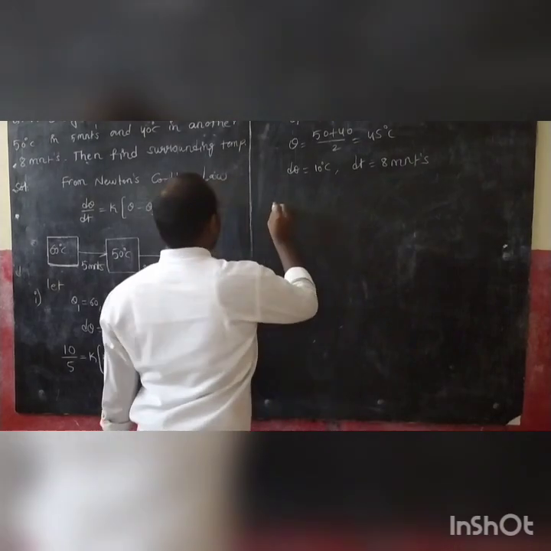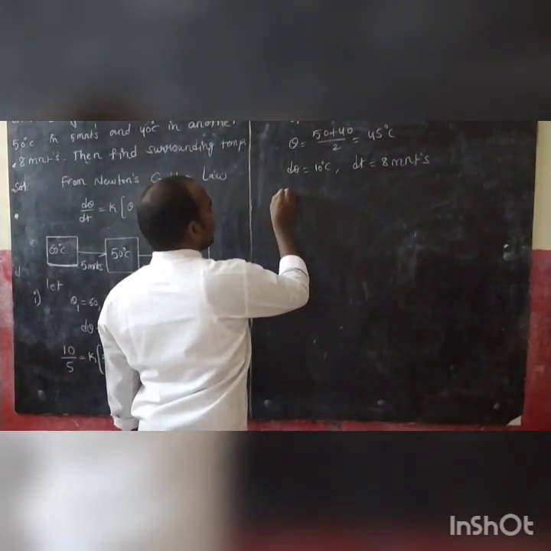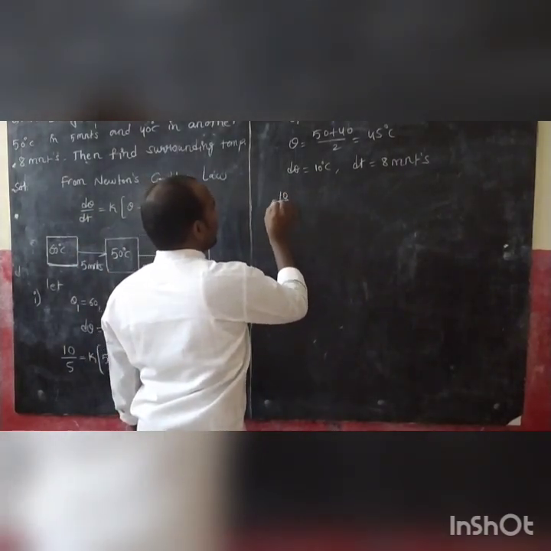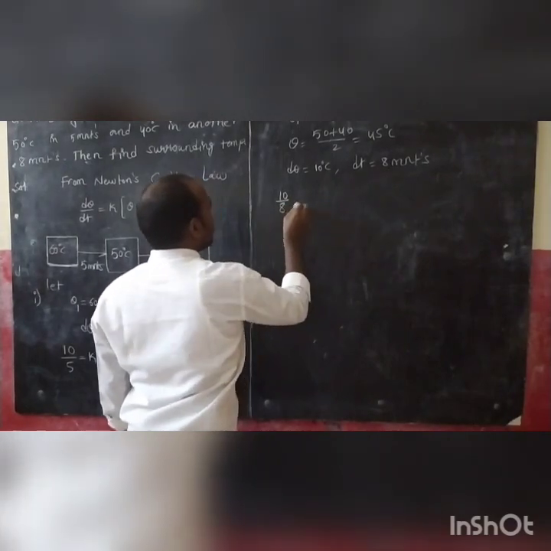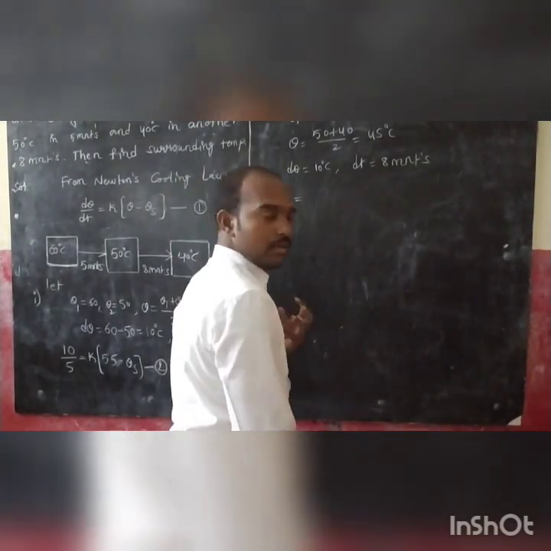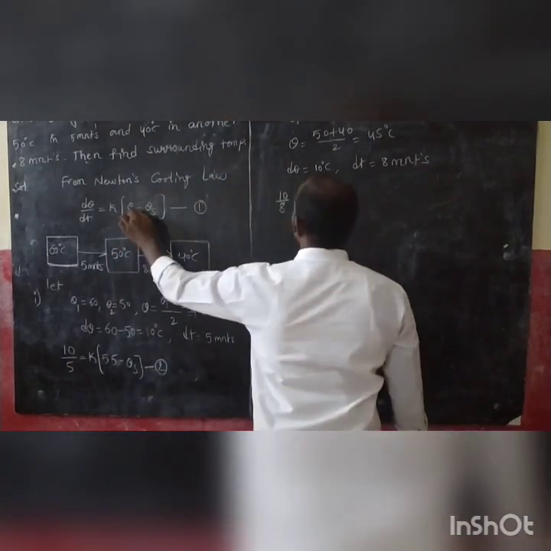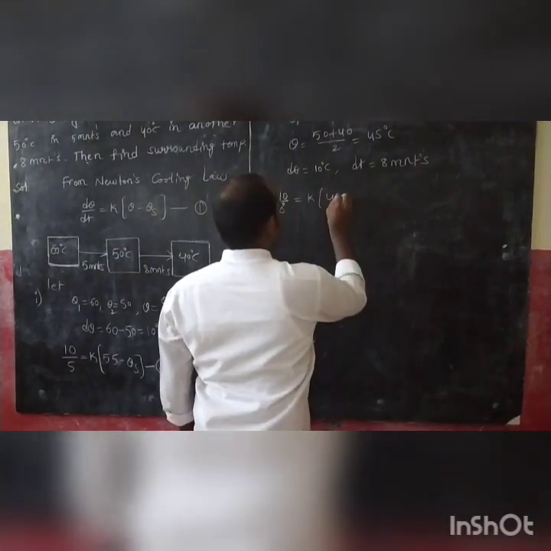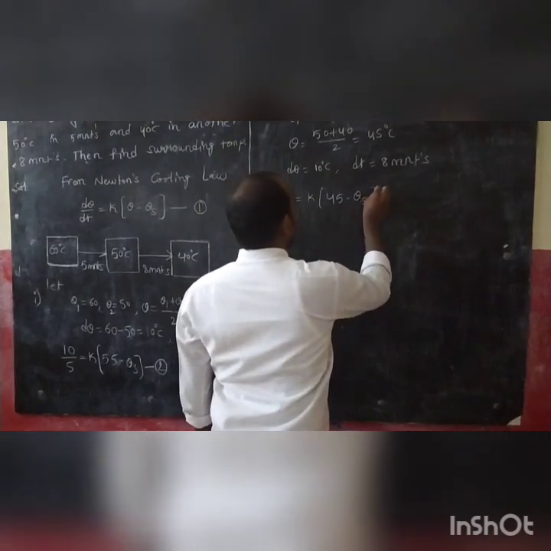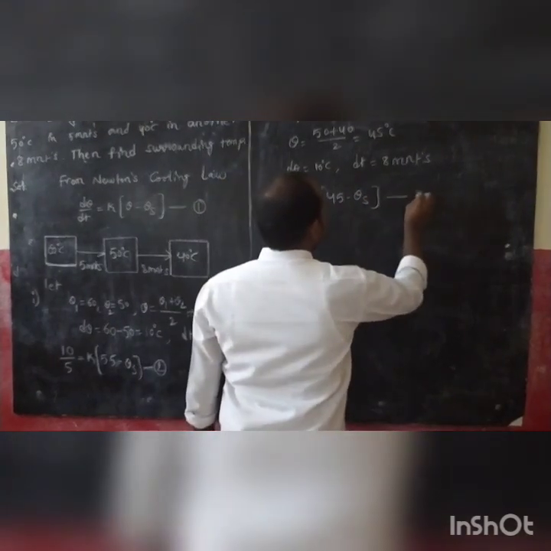Now the equation becomes d theta, what is d theta? 10 by 8 is equal to k into theta, where theta means 45. 45 minus theta s. This is equation 3.